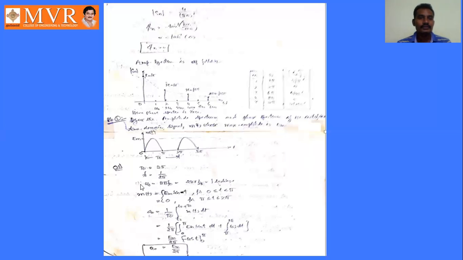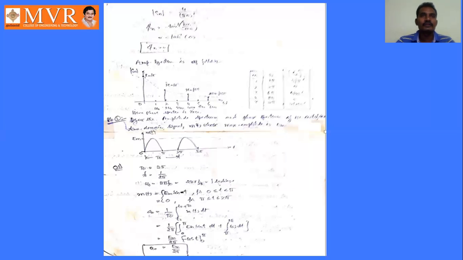So it will be repeated like this up to infinity. So m of t equals Em sin t for 0 less than or equal to t less than or equal to pi, and its value is 0 for pi less than or equal to t less than or equal to 2 pi. After that, what we have to do? We have to find the Fourier coefficients. What are the Fourier coefficients here? A naught, an, and bn. How to find a naught?